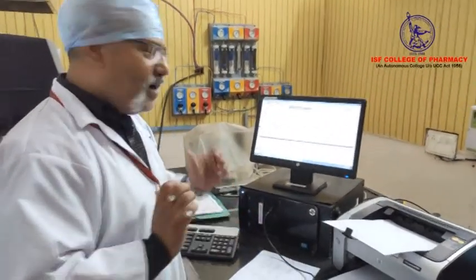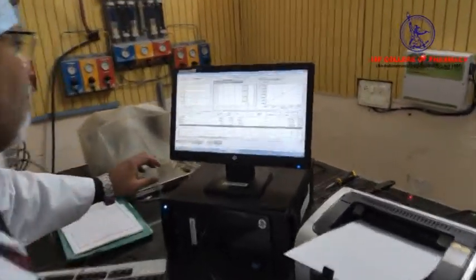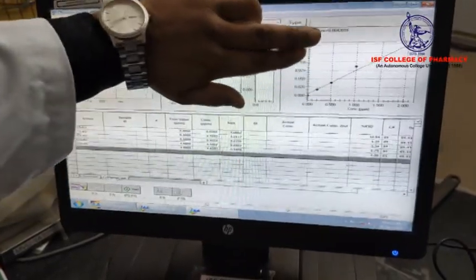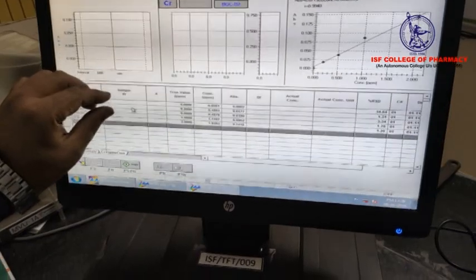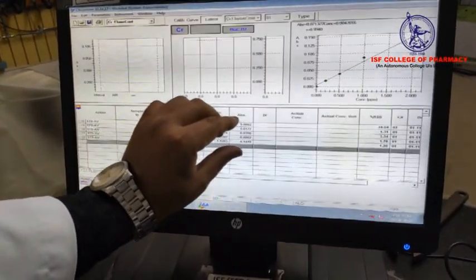So after completing the calibration, you need to give a printout of your chromatogram. This is the standard curve you can see, and this is the sampling point. Here you can write the sample ID, here a value, here is the concentration, here is the absorbance.